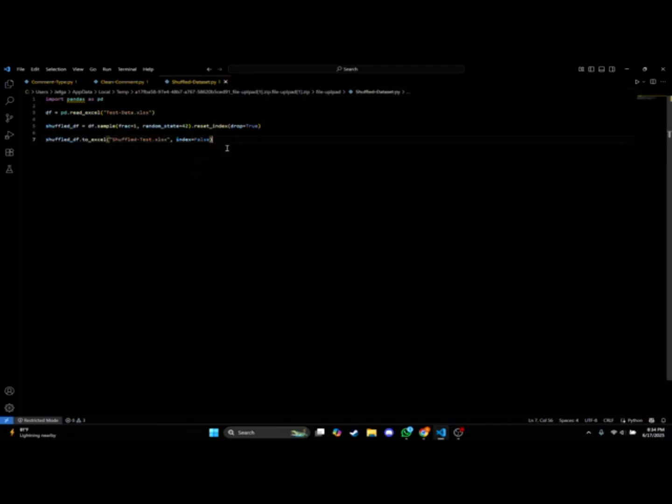In the final stage, we randomize the order of the comments using the df sample with frac equal to 1, which shuffles the entire dataset. This step is important to eliminate any ordering bias that might occur during the training phase. The shuffled dataset is saved into this file, which is shuffletest.slsx, and ready to be used to train the BERT and BLSTM models.